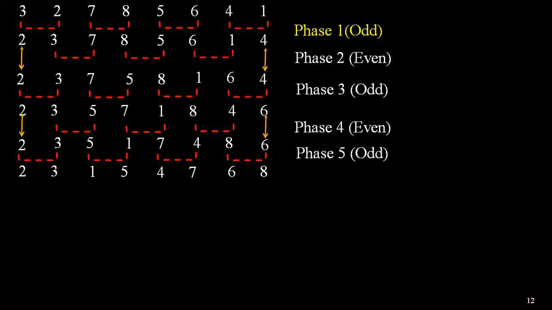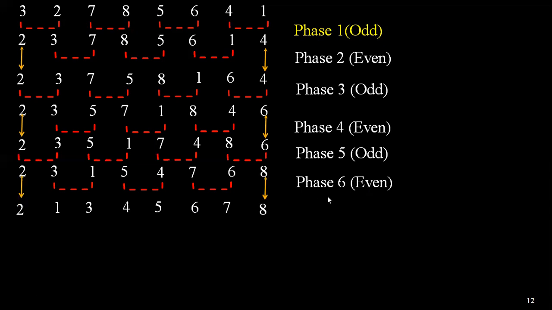Now we have to go with the even phase. So here in sixth phase, we have to go with even phase. So 3 is compared with 1. 3 is greater than 1. So swapping. 5 is greater than 4. Swapping. 7 is greater than 6. So swapping, and bring down this 2 and 8 as it is.